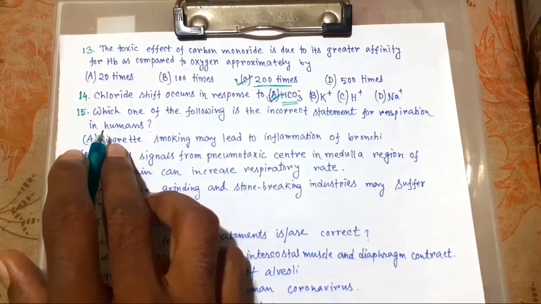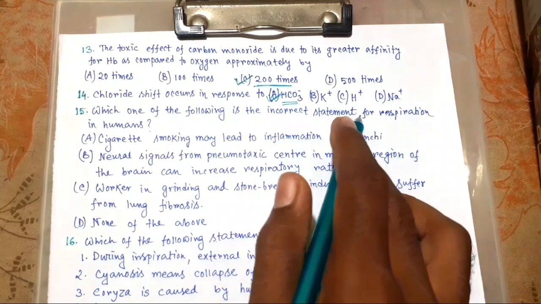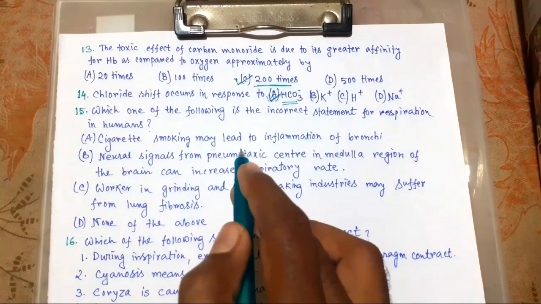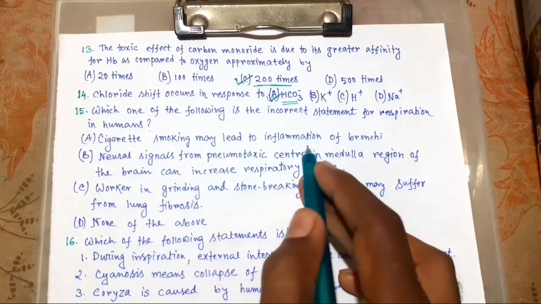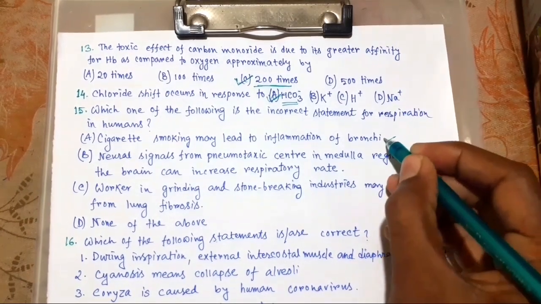Now 15. Which one of the following is the incorrect statement for respiration in humans? Cigarette smoking may lead to inflammation of bronchi. This is right.